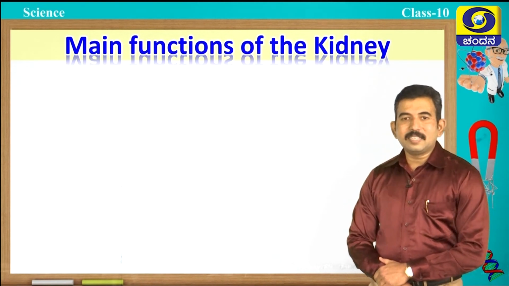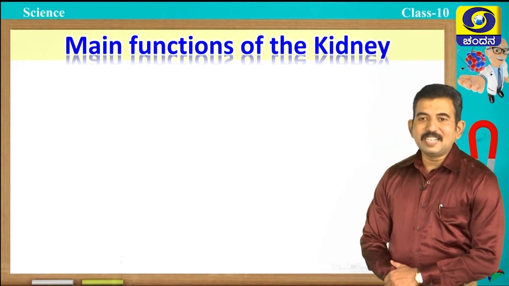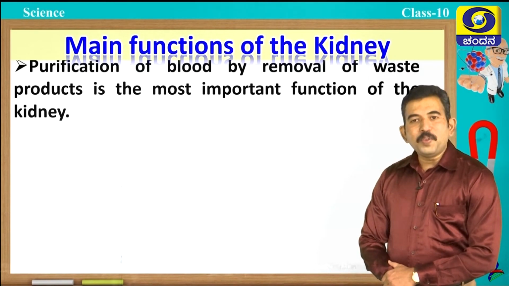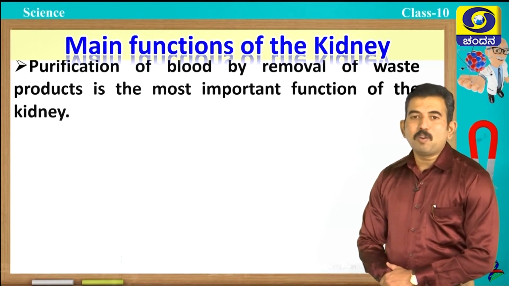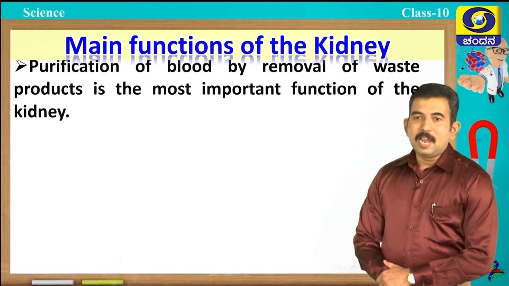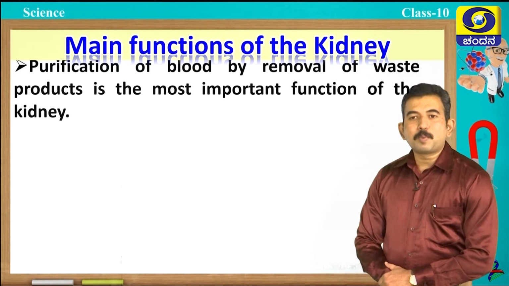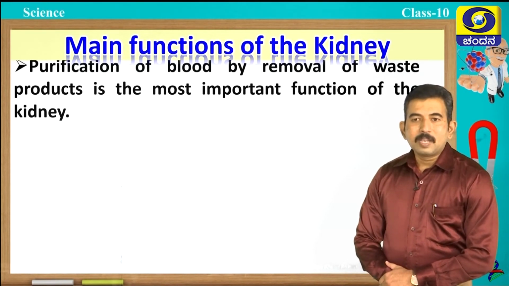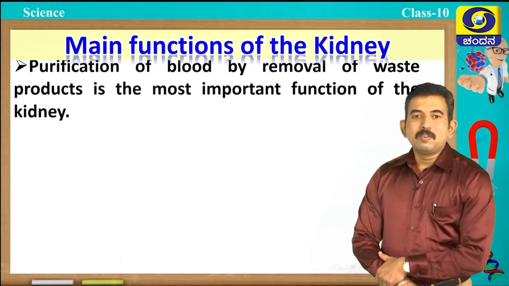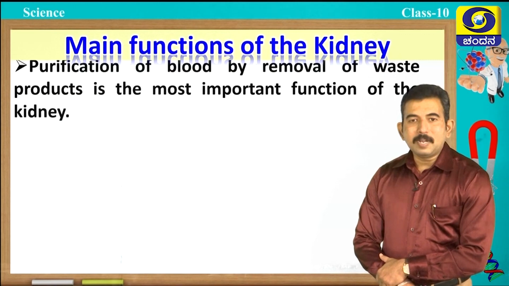Students, now let us discuss the main functions of the kidney. First function, yes, you are right, purification of blood by removal of waste products is the most important function of the kidney. And remember, the main waste products are nitrogenous waste, especially urea, and proteins like creatinine, which are present in our blood.